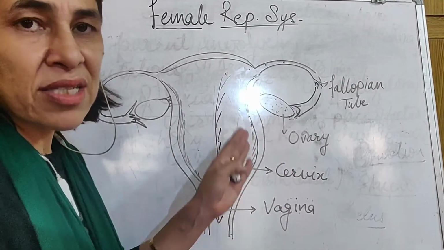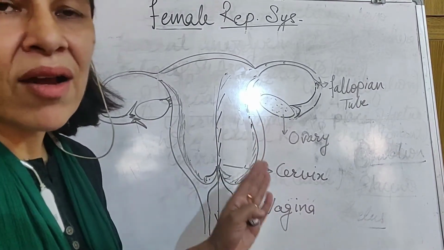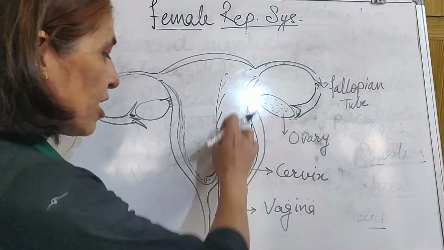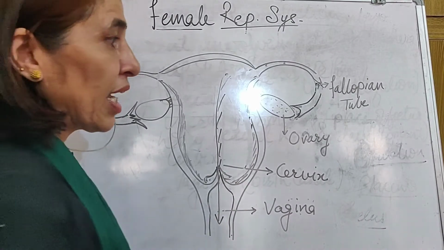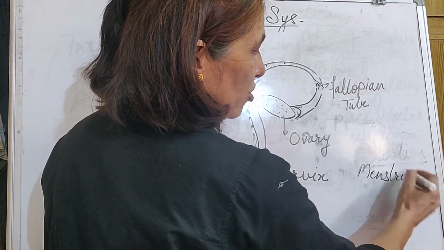All the blood spaces and all the tissues which were on the lining of the uterus are shed off. They are released out through the vagina. And this process of release is called menstruation.